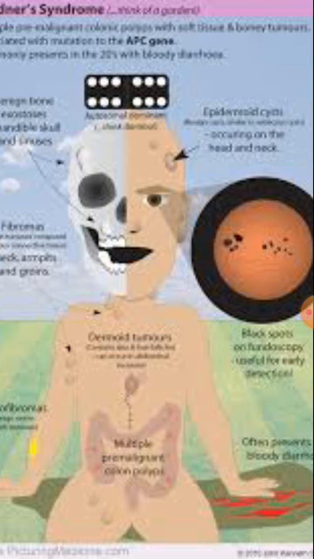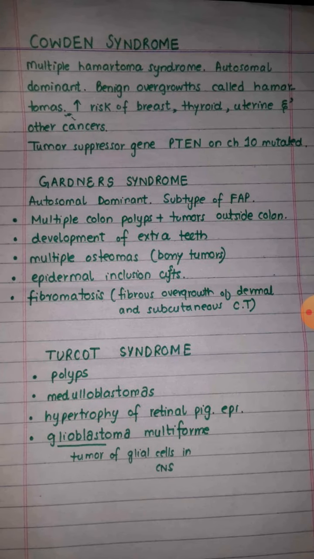For example, here we can see a girl who is wearing a turban. As the turban is on the head, there is disease associated with the head, for example medulloblastomas and glioblastomas. Then she is covering her eye, so there is hypertrophy of the retinal pigmented epithelium. So in this way we can remember these three syndromes which are associated with familial adenomatous polyposis.